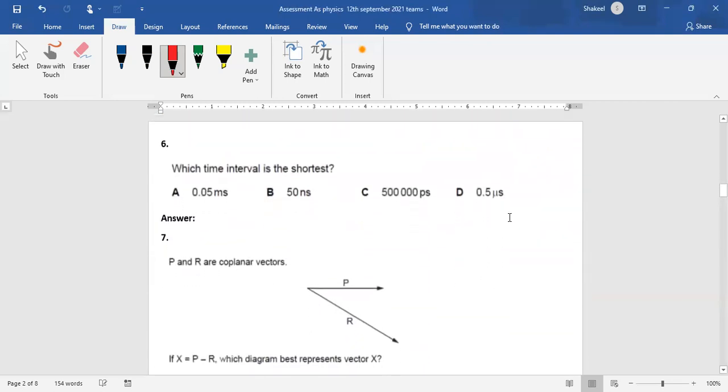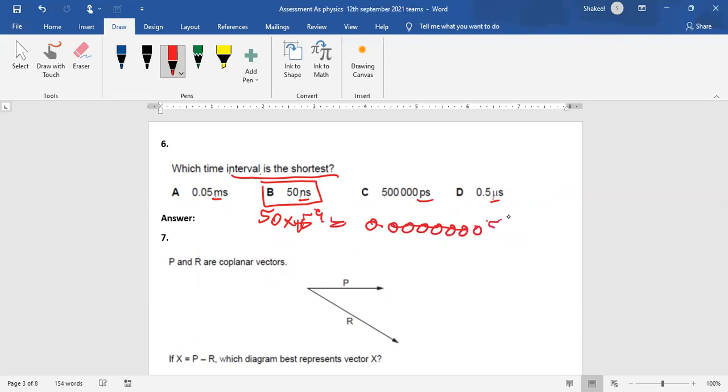Okay, let's move on to 6. Which time interval is shortest? You simply have to put in the values of the prefixes milli, nano, pico, and micro, and then you will see which one of them is shortest. So B is the shortest. Simply put the values in the calculator and work it out. Like 50 nanosecond is 50 into 10 power minus 9, so it can be 0.000000050 seconds. So this is actually the shortest.